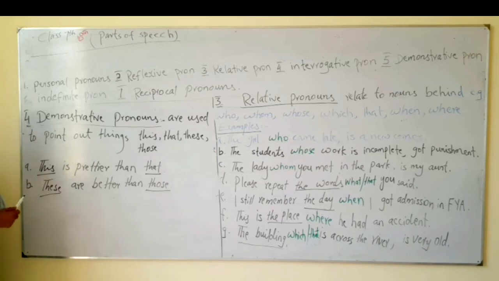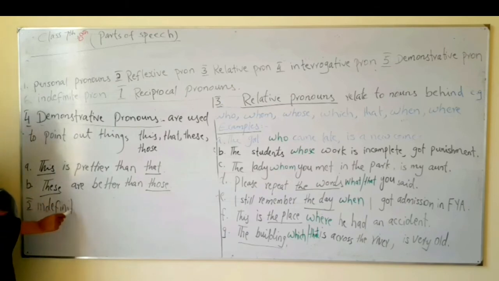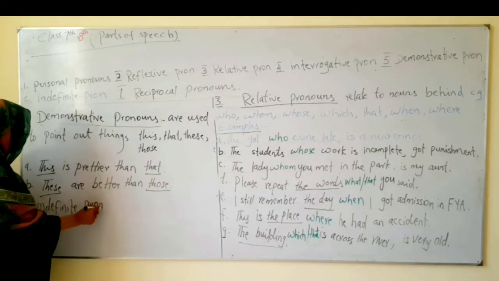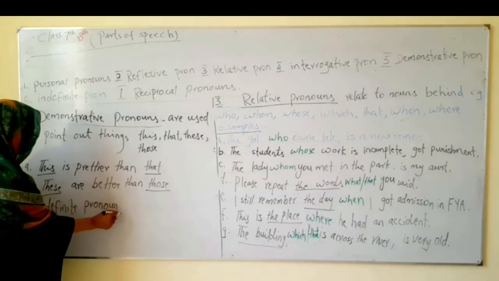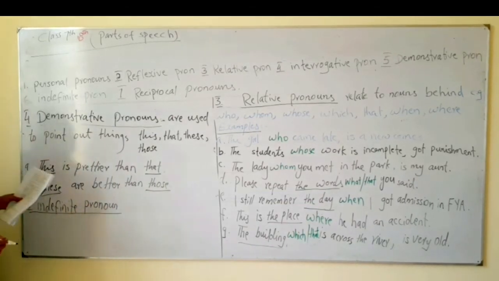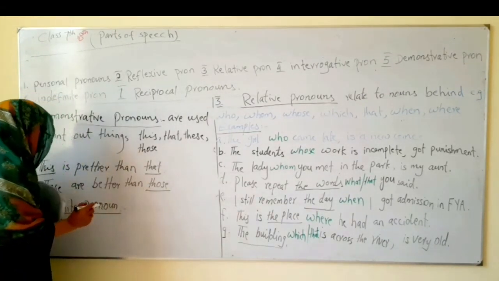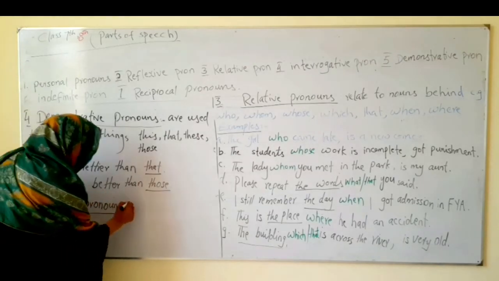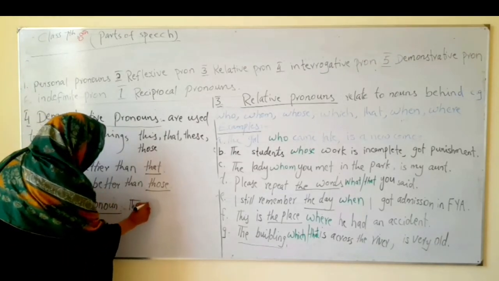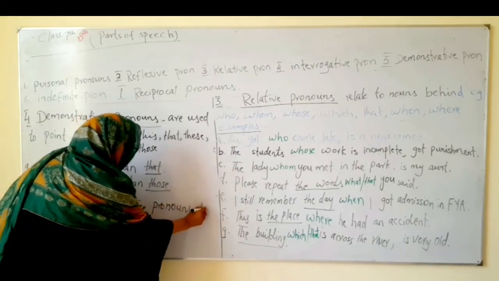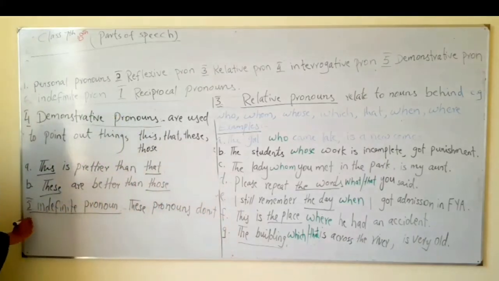Number 5th is indefinite pronouns. The word indefinite is used for tense also, and for articles also, and it means not defined. These pronouns don't refer to any particular noun. Why?